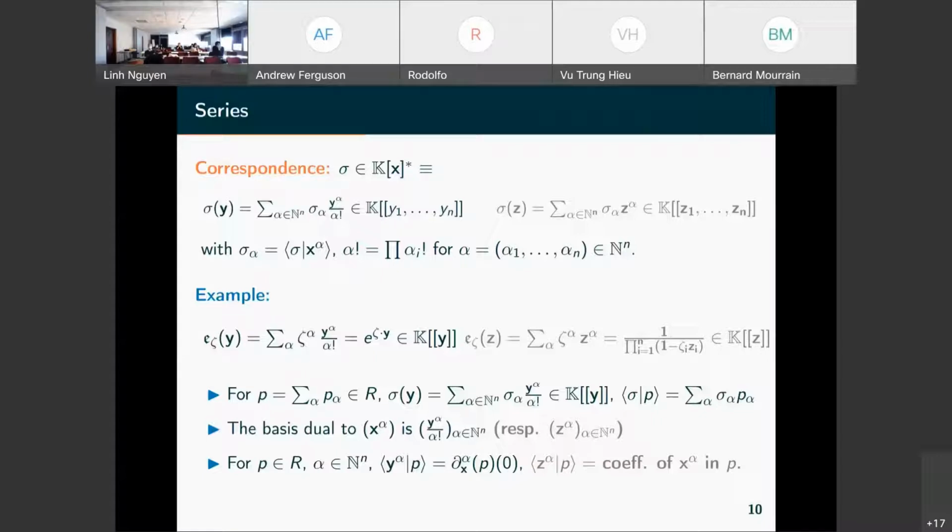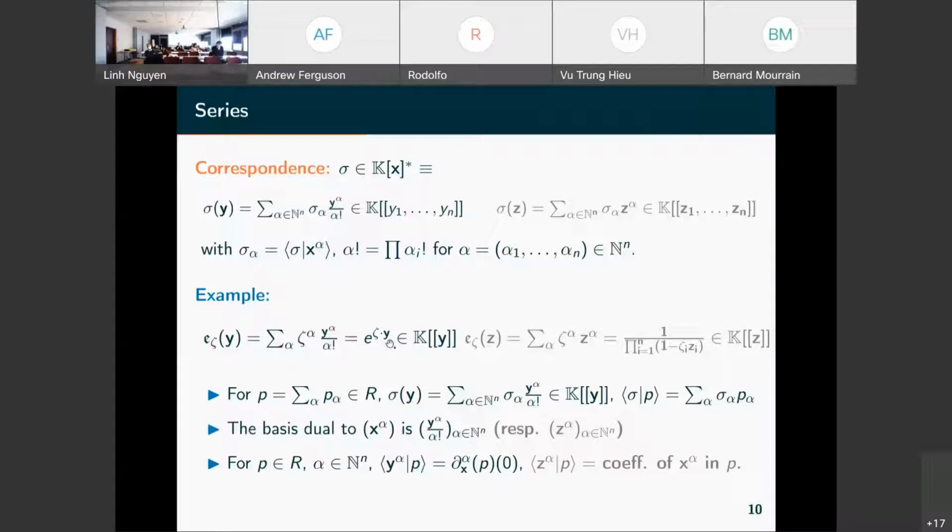If we use the z variable, so the y will be for this correspondence and the z for this one. If we use the z variable, you see it's also some nice form, but it's less nice, I would say.